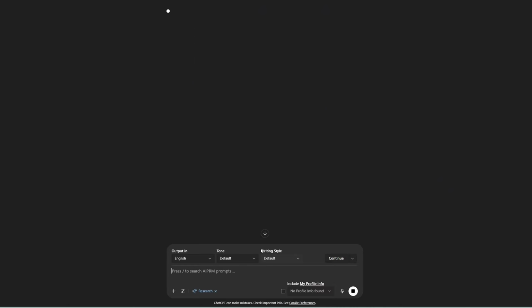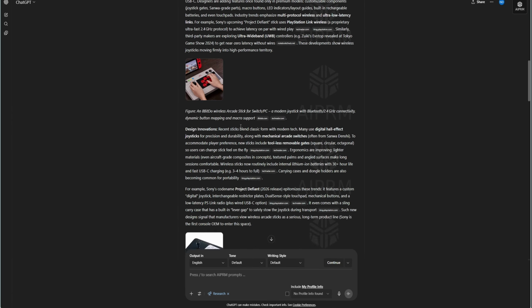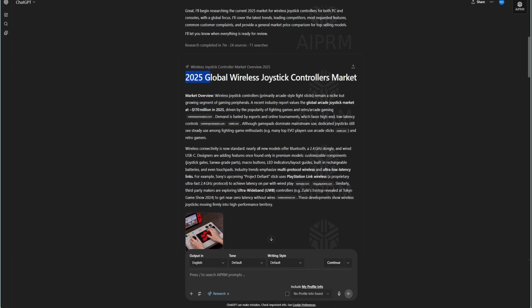One more thing, deep research can take longer than other GPT models. The more time it takes, the better the result will be. It already completed 10 sources, you can see. So guys, I will wait until the process is finished, and I will see you when it's ready. Alright guys, ChatGPT came up with this research. Let's see how deep it is.